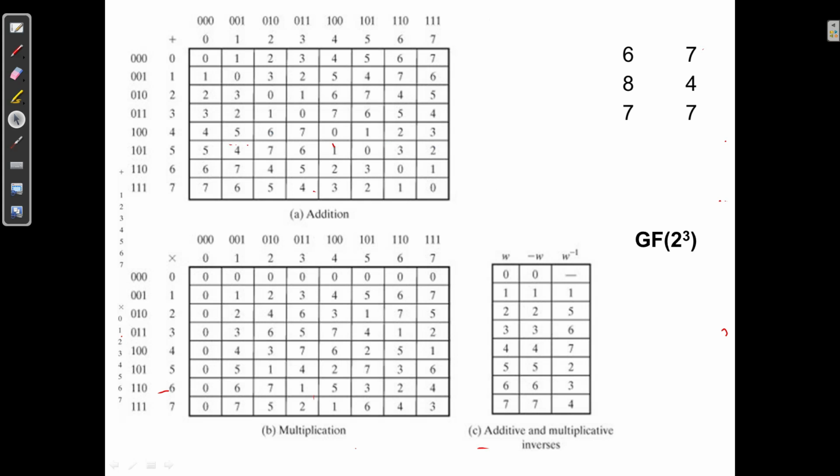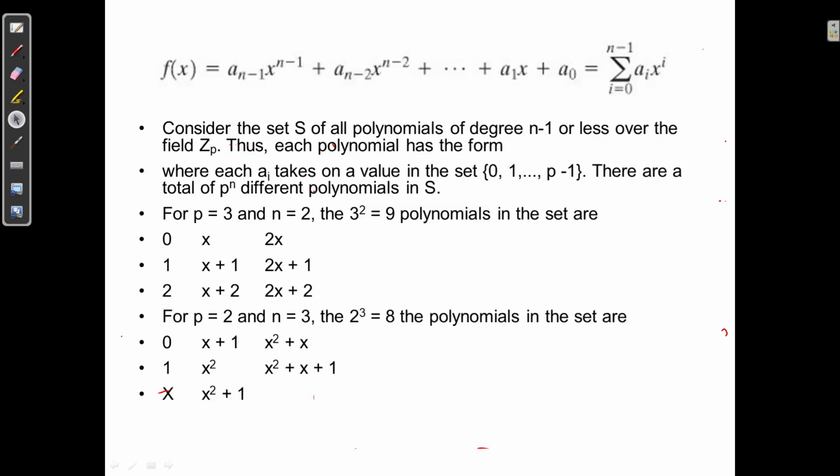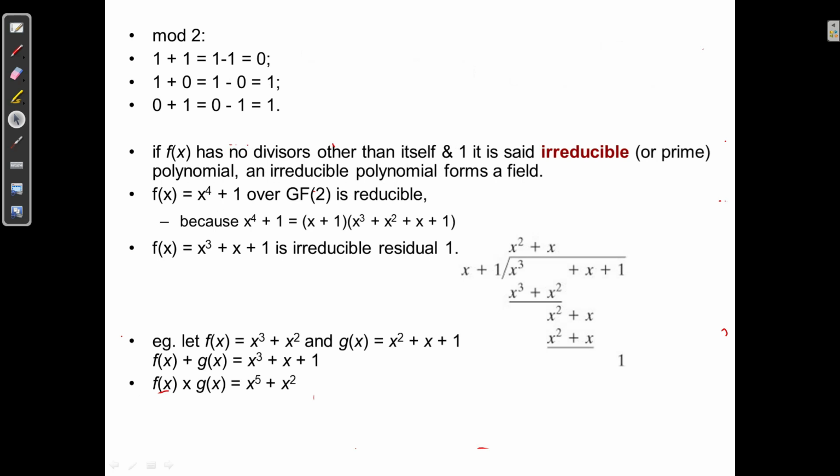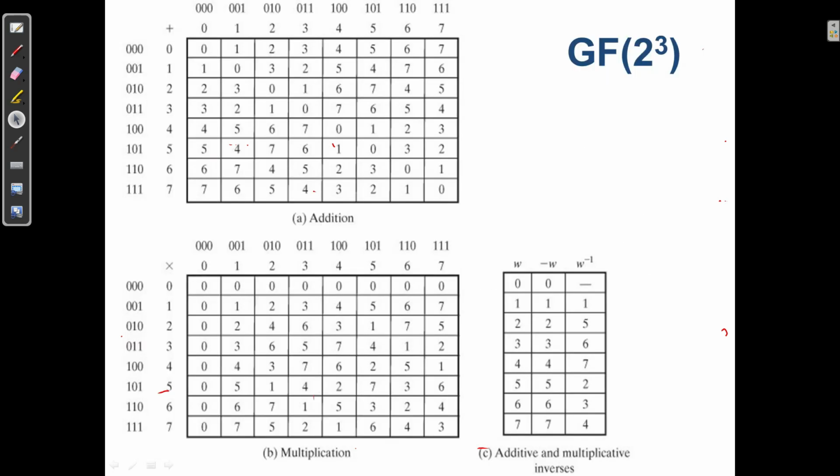This is the table for addition in GF(2^3), this is multiplication, and this is for additive and multiplicative inverse. Similarly, addition, subtraction, multiplication and division, how do they work? When we say 1 plus 1 is 0, 1 minus 1 is 0, all these operations and the irreducible polynomial, everything is defined here.